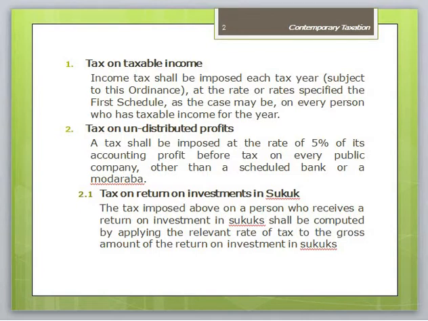Tax on undistributed profit. For the tax year 2017 to 2019, the tax shall be imposed at the rate of 5% of its accounting profit before tax on every public company other than a scheduled bank or a modaraba, if the derived profit for a tax year is not distributed, at least 20% of its after-tax profit, within 6 months of the end of the tax year through cash, provided that for the tax year 2017 bonus shares and cash dividend may be distributed before the due date.